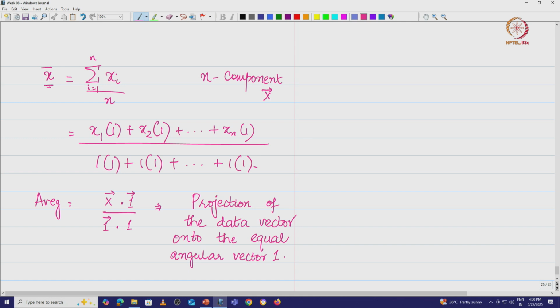We are going to make this statement: the average of n samples is basically 1 by n times 1 transpose, the data vector, which I will call A. Where A is the data vector or the measurements, n measurements we have.